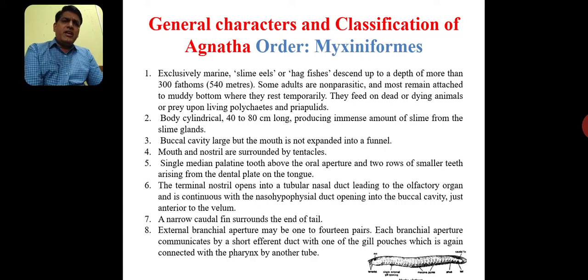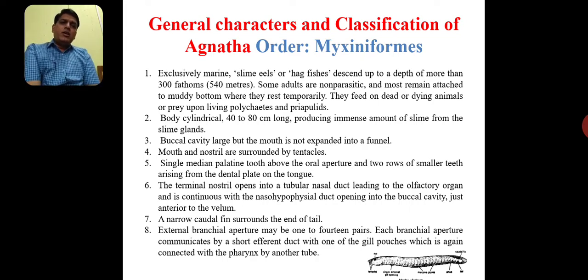The body is cylindrical, 40 to 80 centimeters long, producing an immense amount of slime from the slime glands. As we already said, the body skin is slimy, the buccal cavity is large, but the mouth is not expanded into a funnel. Just like Petromyzon, in Myxiniformes the mouth is not expanded in this form. Mouth and nostrils are surrounded by tentacles. The most important characteristic in myxines is that the mouth is not expanded, nor circular, but shows numerous tentacles around it.